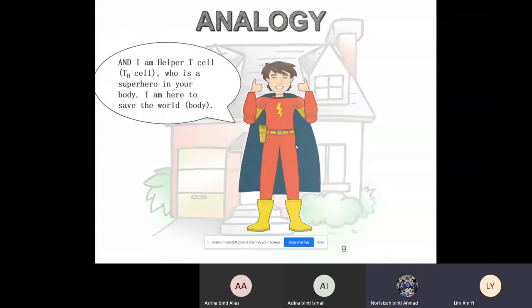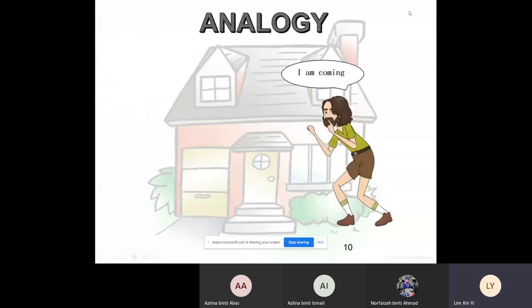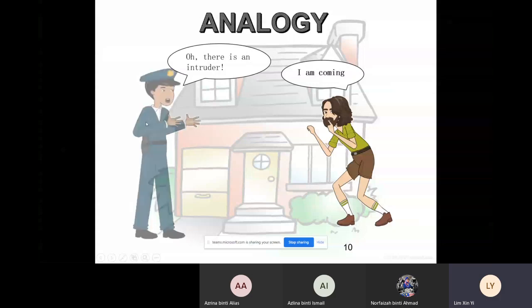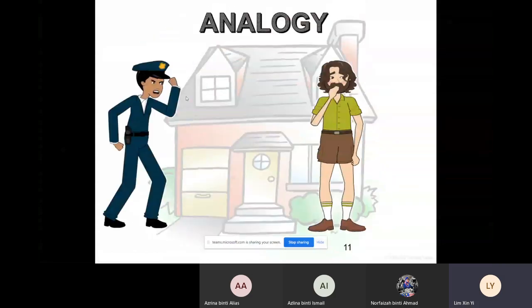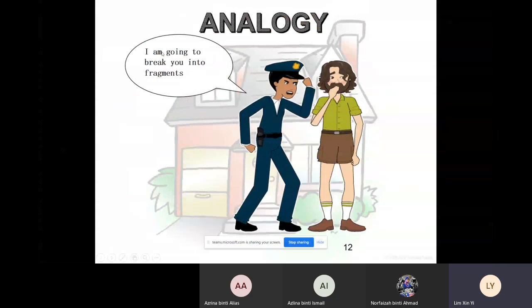So one day you have a virus, say the coronavirus, entering your body. This virus or antigen is detected by the policeman, which is the macrophage. Oh, that is an intruder. So what will this macrophage do? It will quickly approach and say, I'm going to break you into fragments.